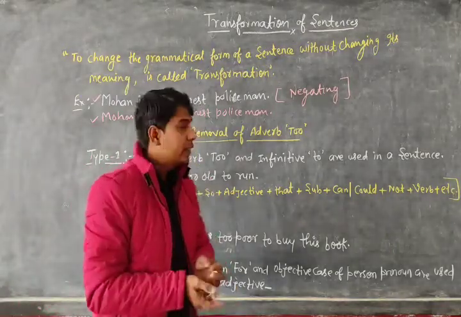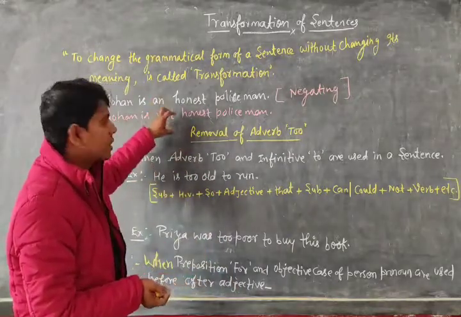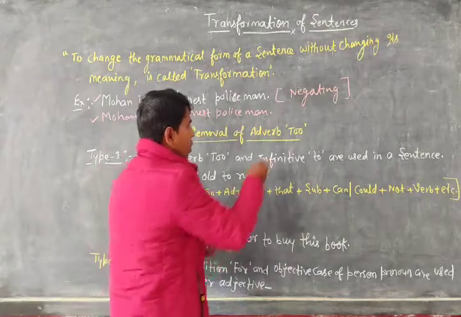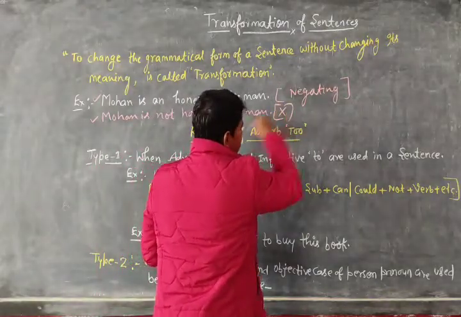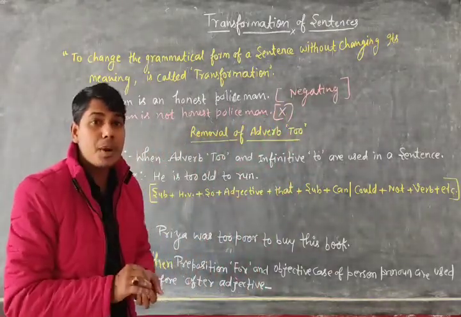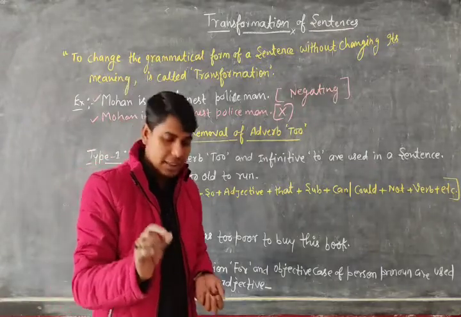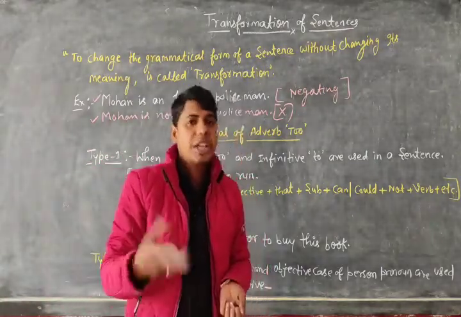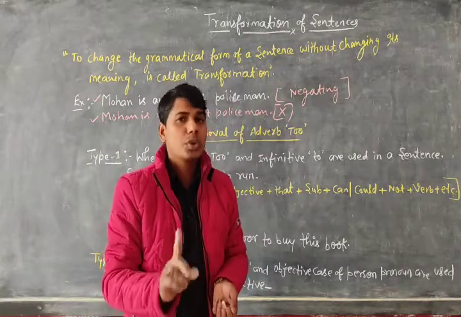You will find that the meaning of the two sentences is different. So this is not a proper transformation, because transformation says the structure and form should be changed, but the meaning should not change.